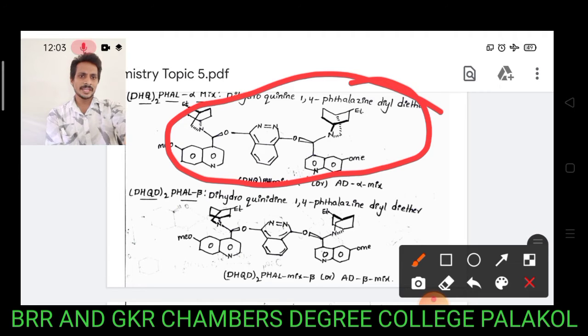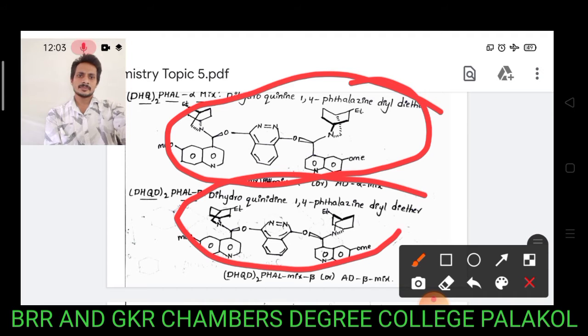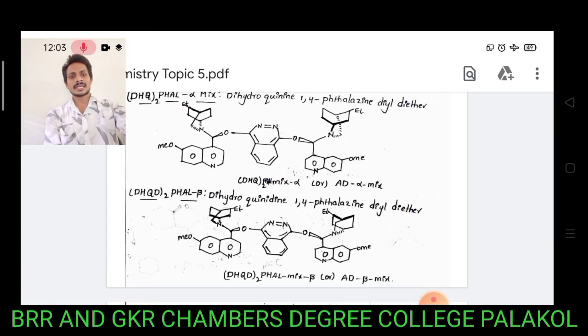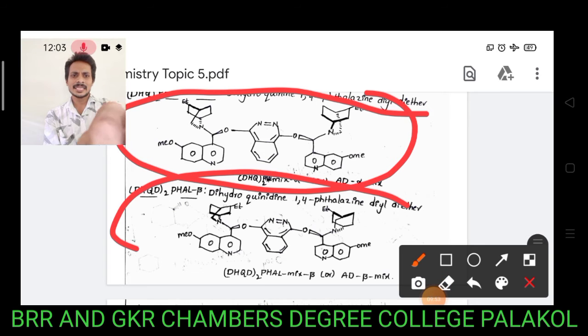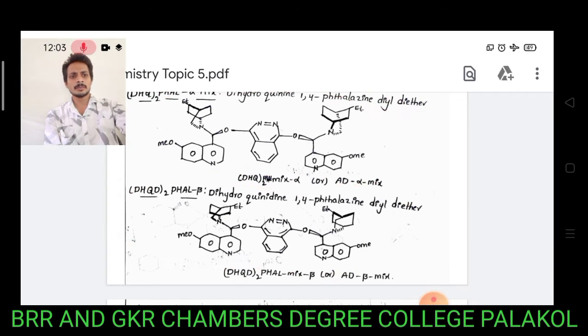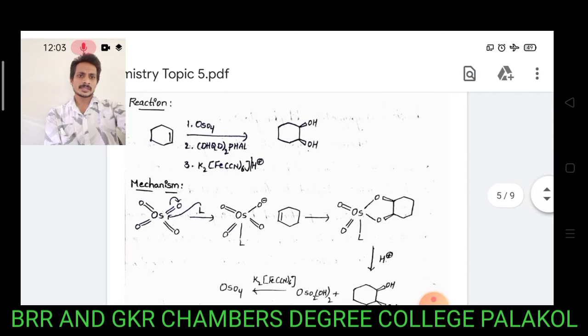Dihydroquinidine 1,4 phthalazine diallyl diether. Diallyl means dialkyl, dialkyl ethers. These are some of the chiral phthalazine ligands. These chiral ligands enhance the formation of unequal amounts of stereoisomers.